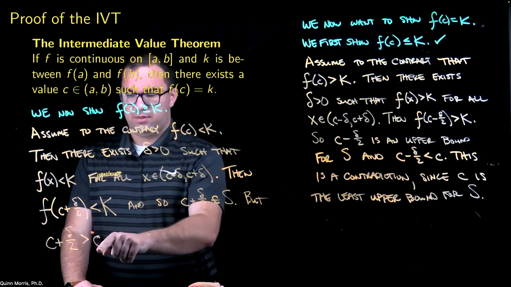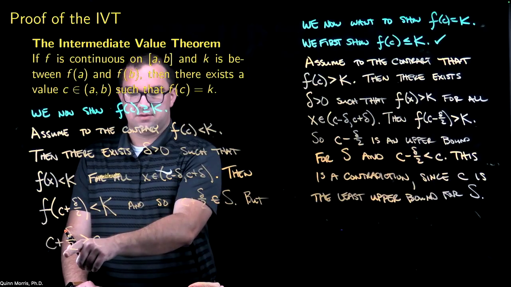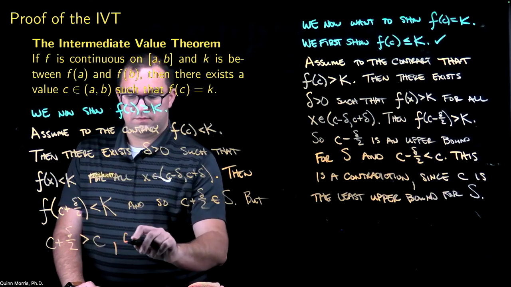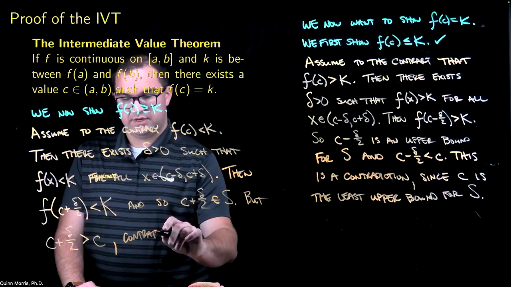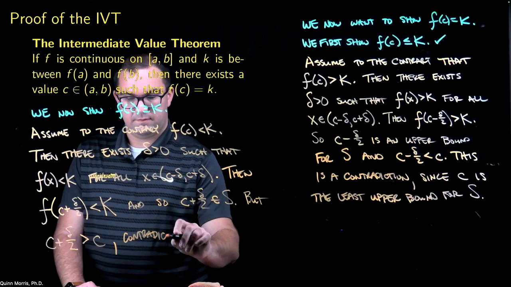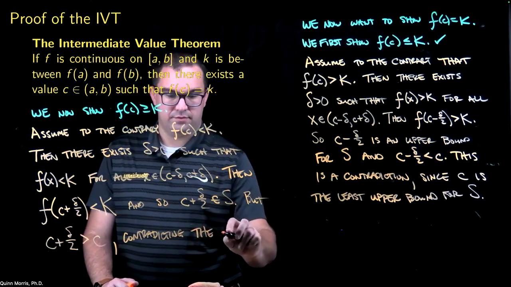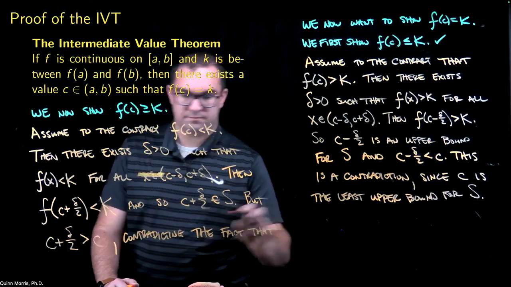So we have a problem because c was supposed to be an upper bound for the set S, but I've now found something in S that's bigger than c. So this is contradicting the fact that c is an upper bound for S.